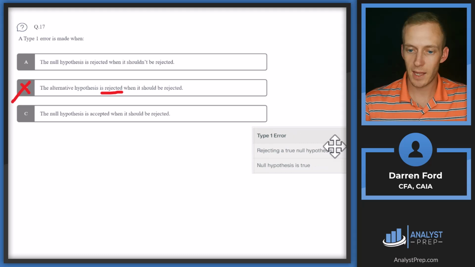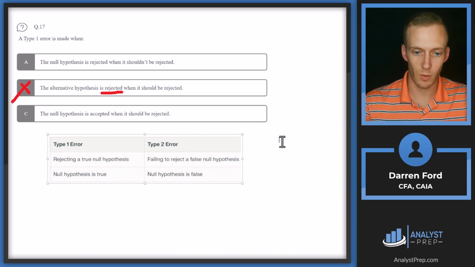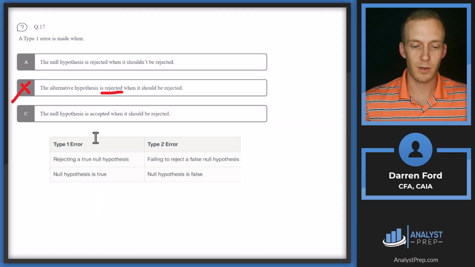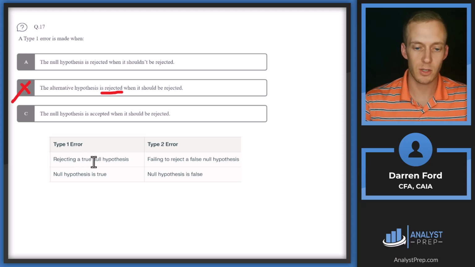So I had Perplexity make this little chart for me to kind of summarize here. So for type 1 error, this is when we're going to be rejecting a true null hypothesis, or maybe not true, but a null that shouldn't be rejected. And essentially this happens when our null hypothesis is true.